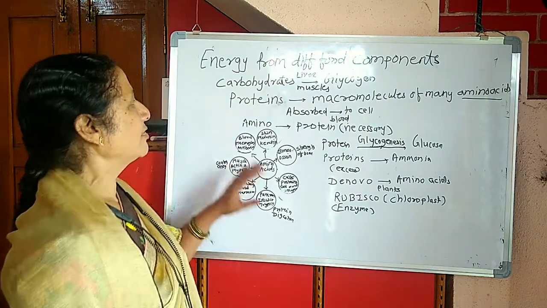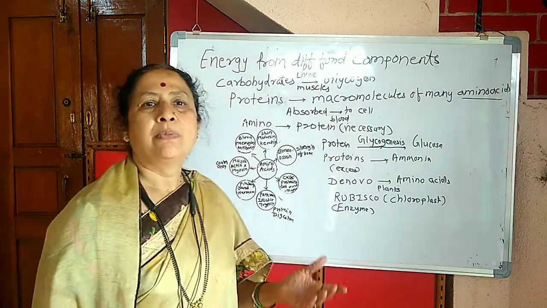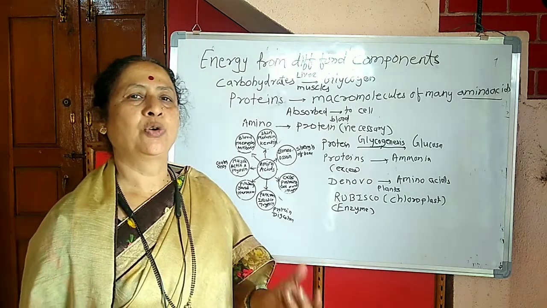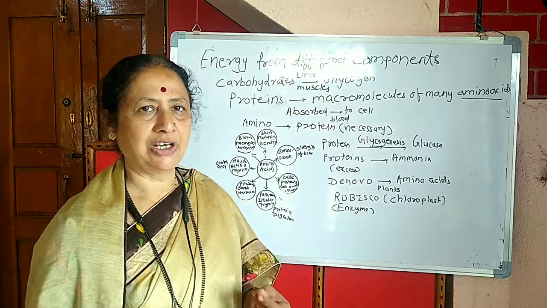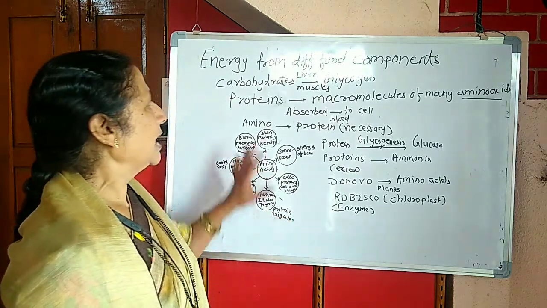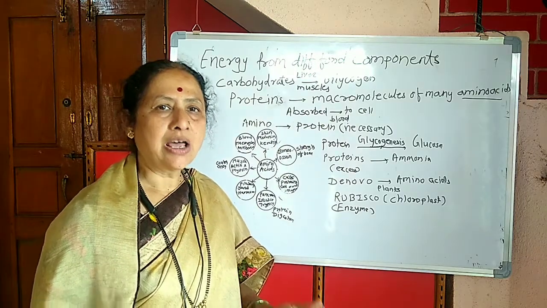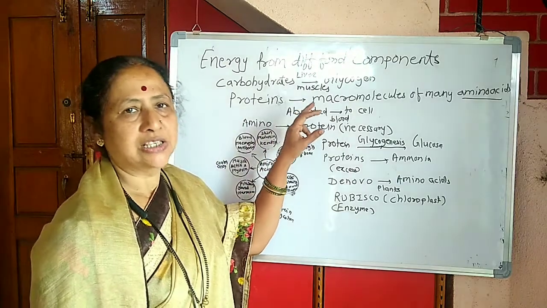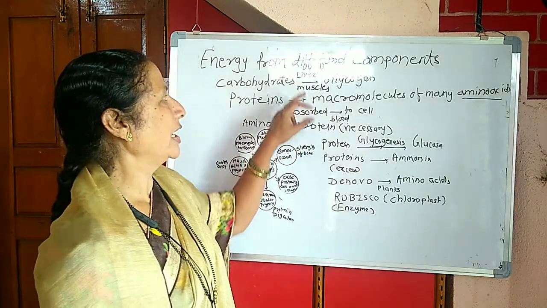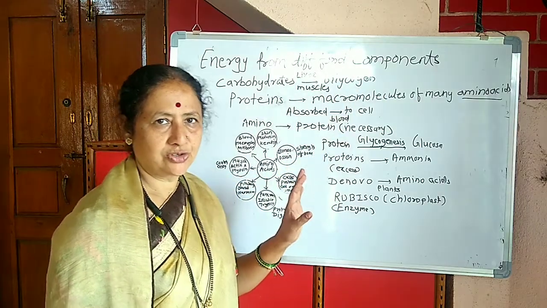We have studied about the carbohydrates, that carbohydrates meet the basic needs of the activities of the body. If the carbohydrates are consumed on a larger scale, then the excess of carbohydrates is stored in liver and muscles in the form of glycogen.